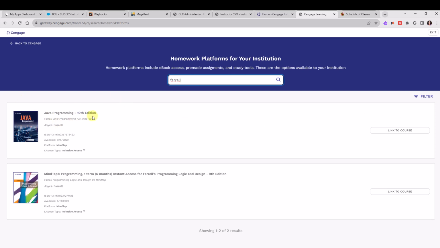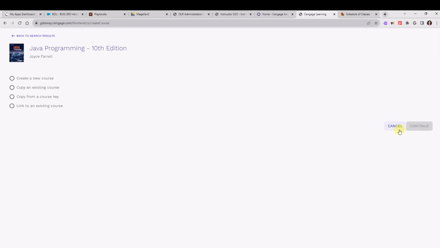So I see the most recent edition of the Java programming textbook. At the top, I'm going to click Link to Course on the right-hand side. Okay, so here you have four options.